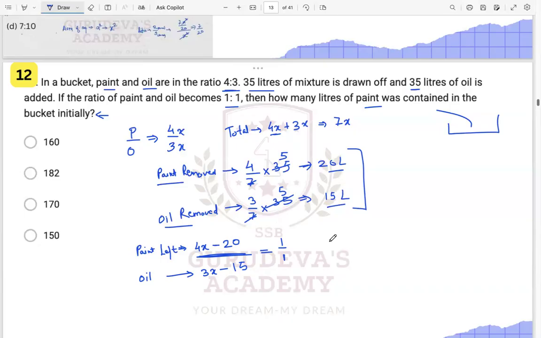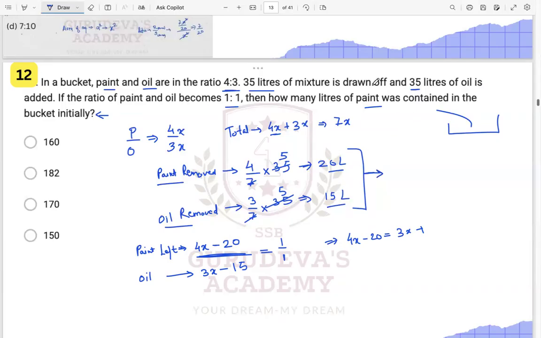So we can say that 4x minus 20 is equal to 3x plus 20. Just a minute, see over here also, this 20 liters.